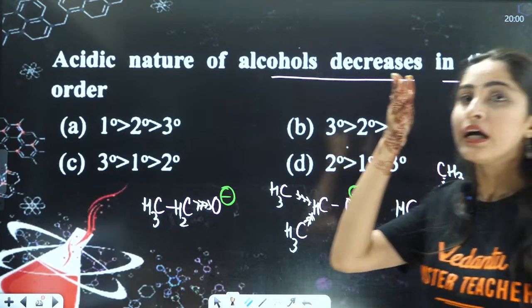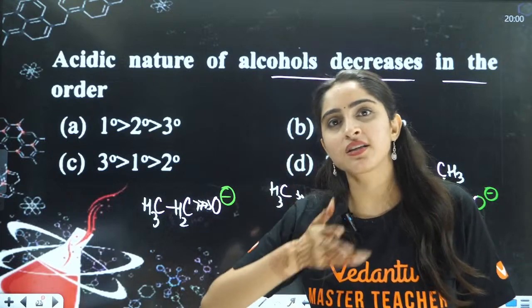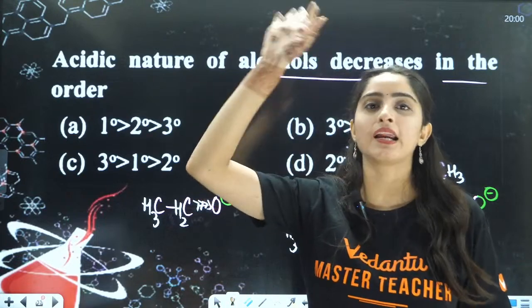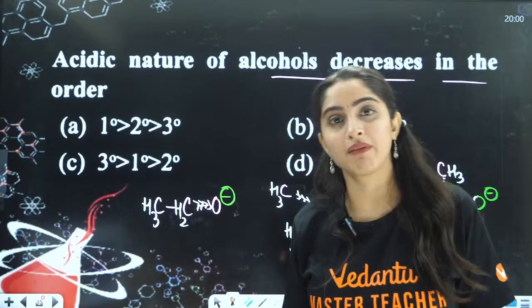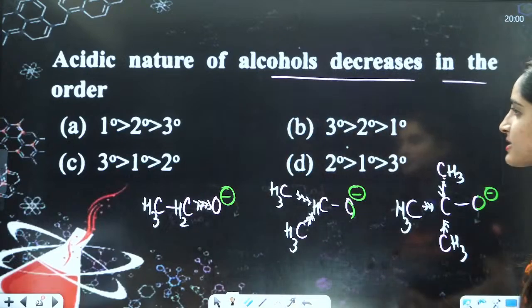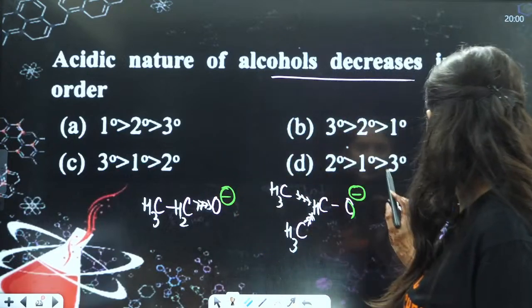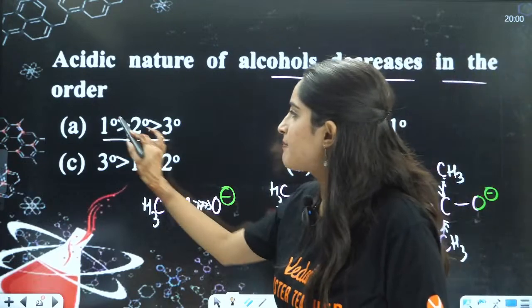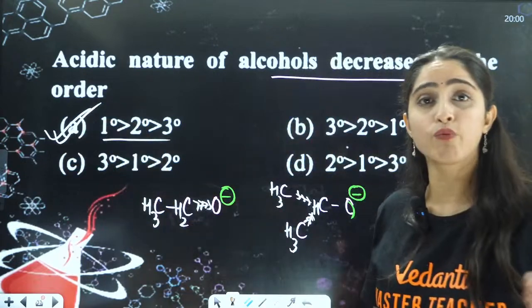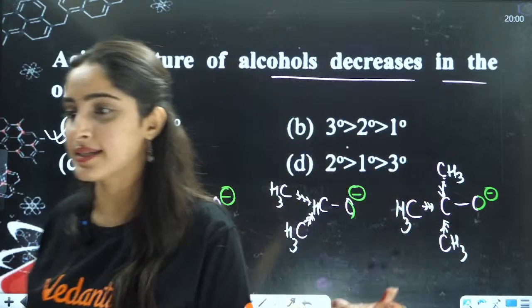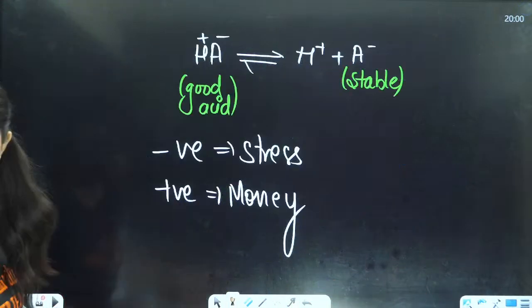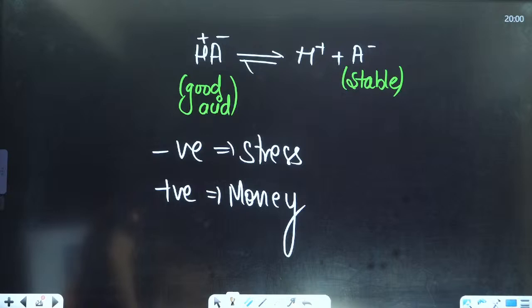For example, in your board examination, the syllabus gets spiked up, they increase the syllabus, then what will happen? You will be like, what is happening? So that is the reason your 3 degree will be the least stable and the maximum is 1 degree. So the answer is A, 1 degree, then 2 degree, then 3 degree is the correct answer.